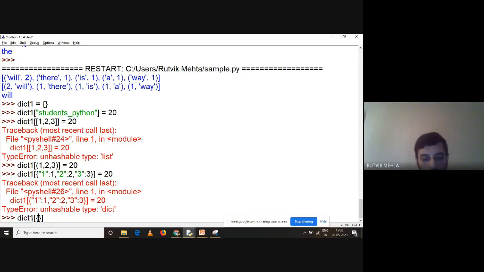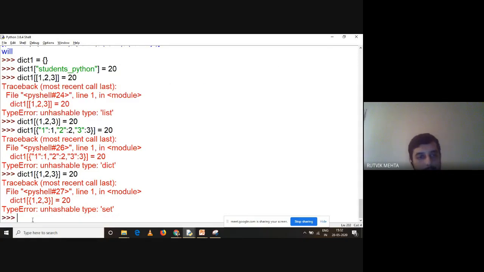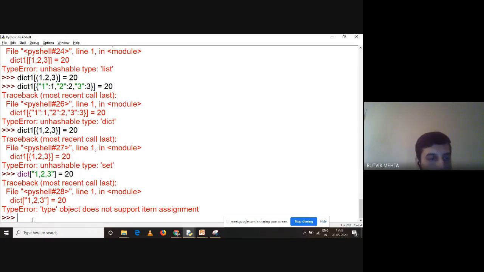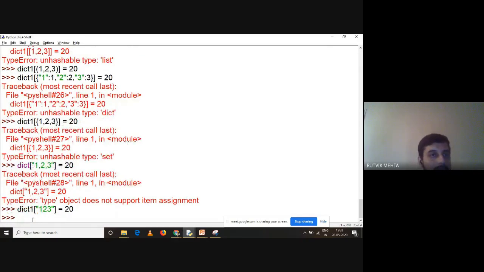In set, you don't have colons, so you can make it like this: 1, 2, 3 is equal to 20. Again, it is an error, right? But when I say dict1 with quotes around 1, 2, 3 and 20, yeah, type object does not support item assignment. This is string. Okay, dict1, let me make it 1, 2, 3, and let me make it 20. Right, it works. So understand how this works, why this is giving me an error all the times, and why it is working for some cases.